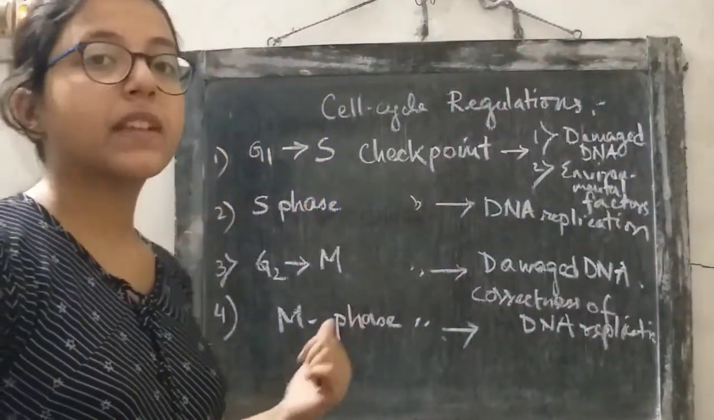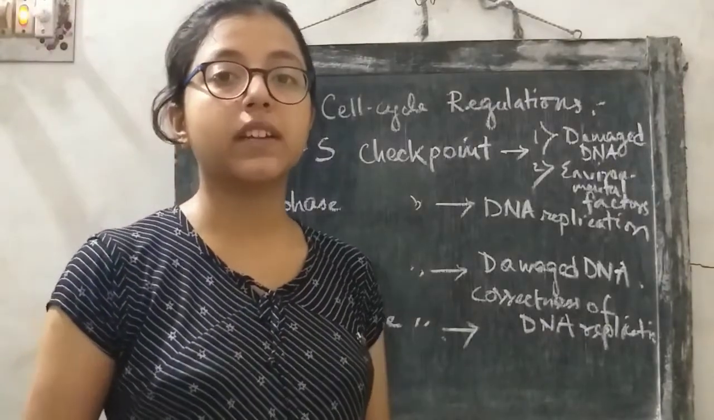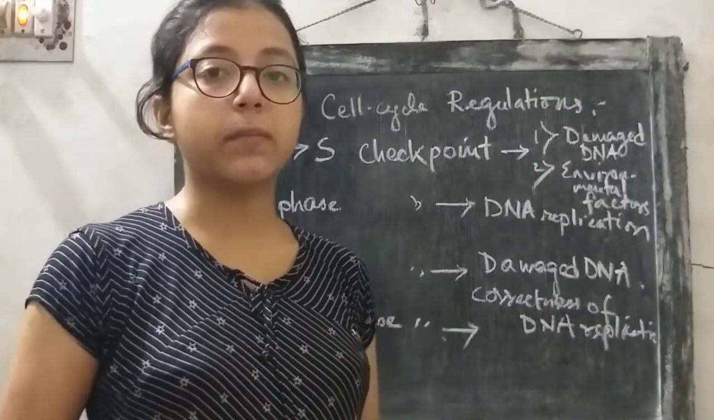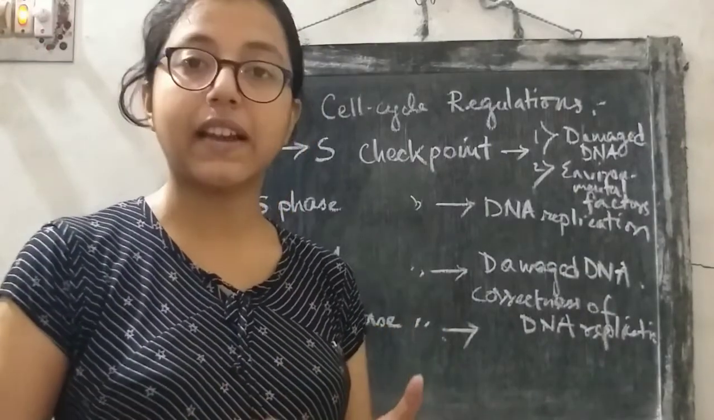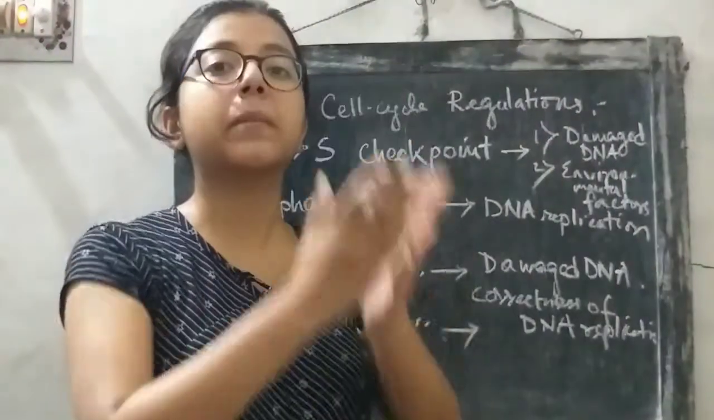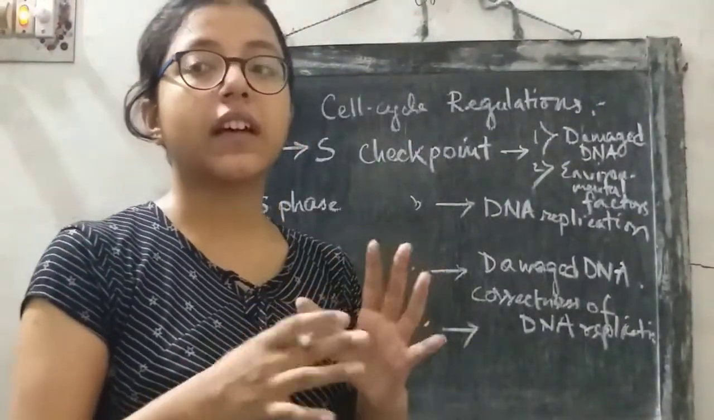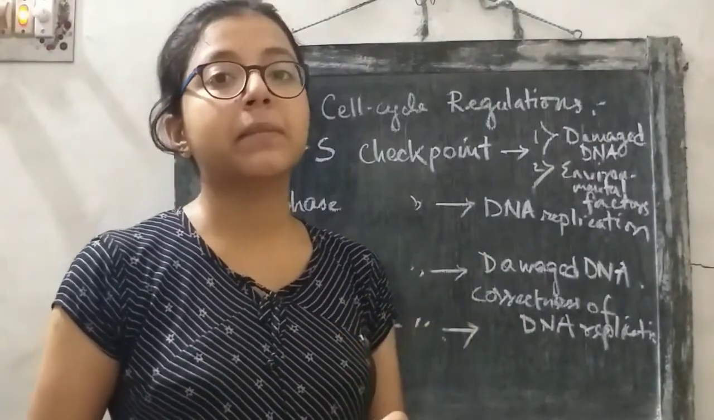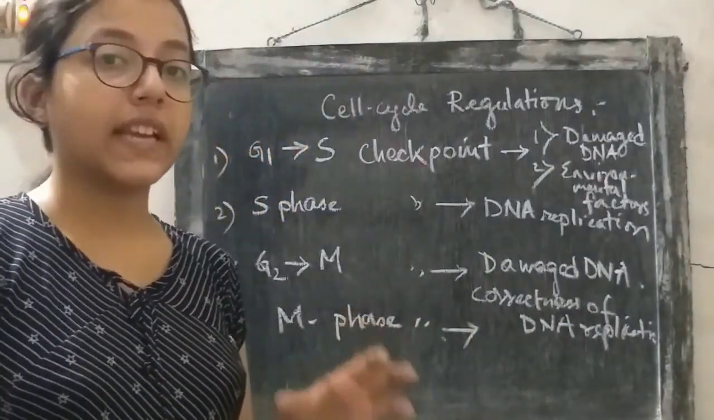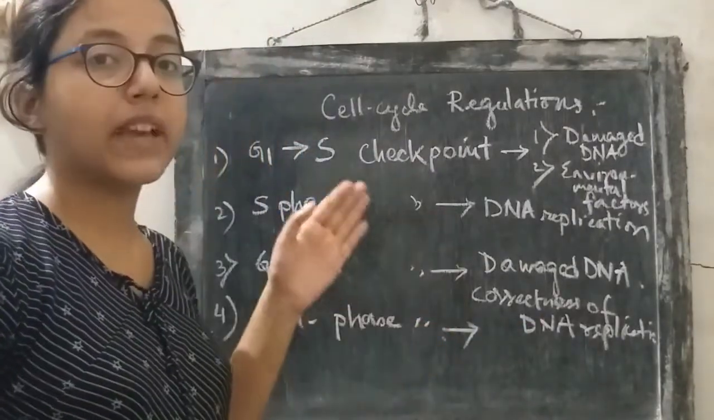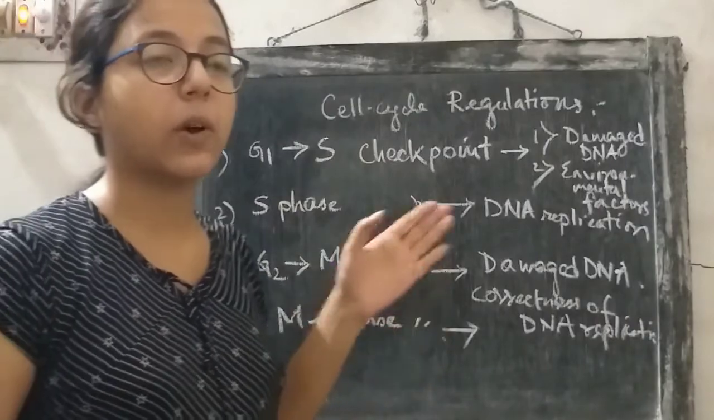Now lastly comes the M phase checkpoint. This checkpoint operates during the mitosis phase, and we know that mitosis is composed of 4 phases: prophase, metaphase, anaphase and telophase. In metaphase, what happens? The chromosomes align in a metaphase plate, and there is a chance that the chromosomes are misaligned. This misalignment of chromosomes is checked in the M phase checkpoint. So this is the function of all the checkpoints that operate in the cell cycle.